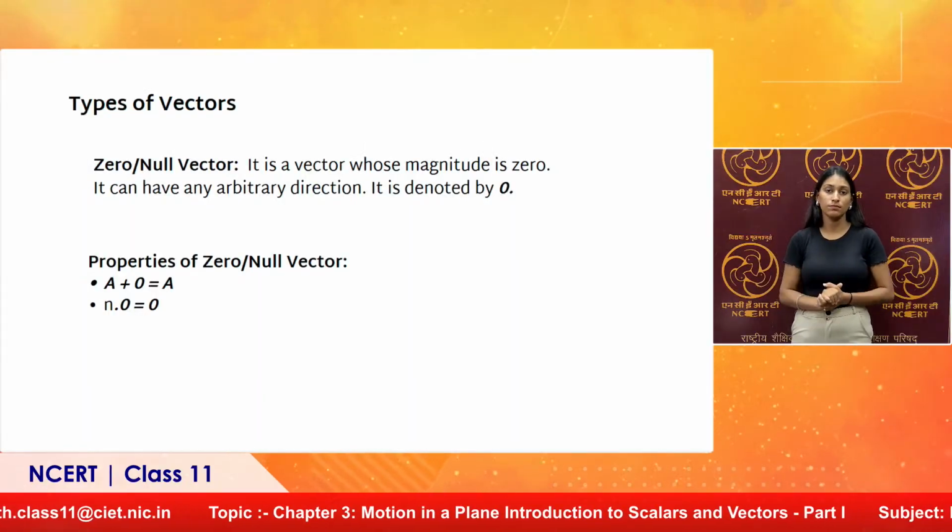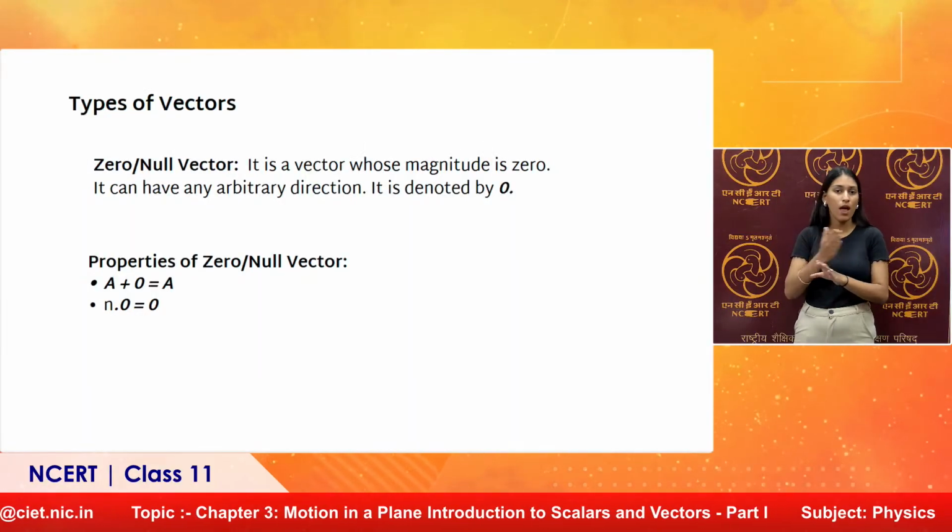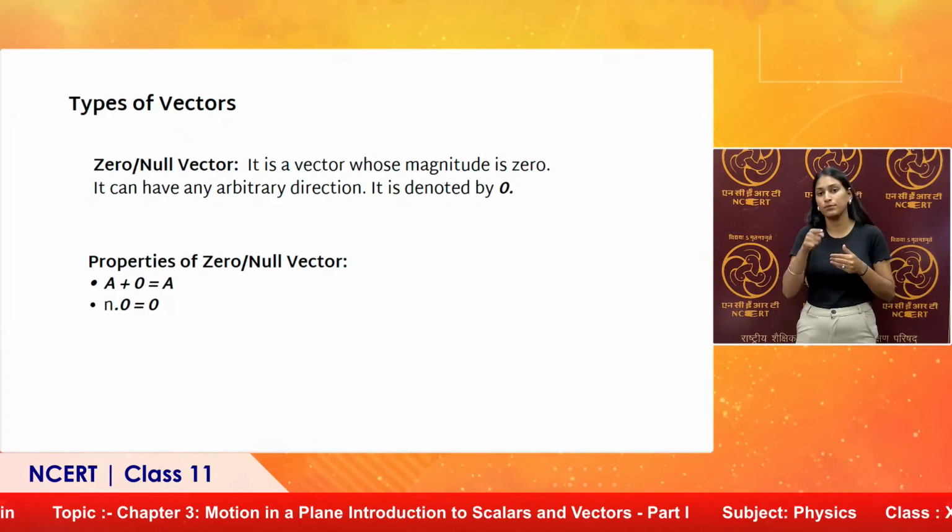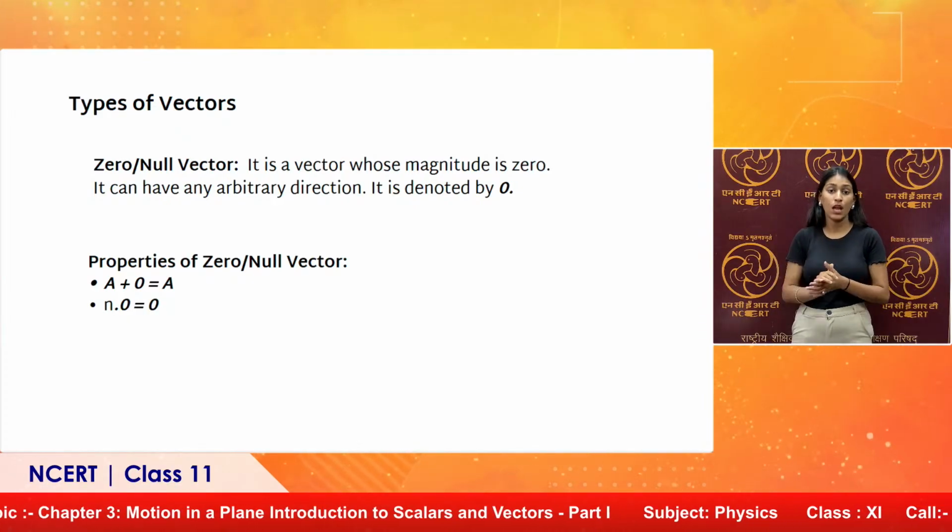Multiply a number with the zero vector, the magnitude will continue to be 0, and the zero vector has any arbitrary direction. You can say east, west, north, upward, downward, because for a force of 0 Newton, any direction you like you can assign it. There is no force acting. So any direction you can assign, it is immaterial. Right.